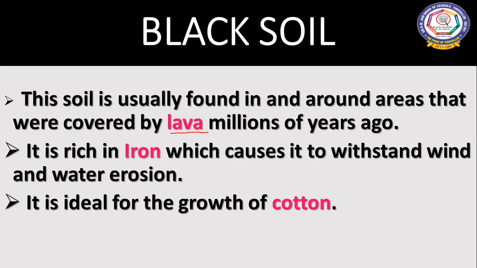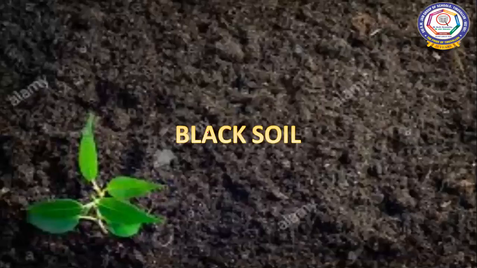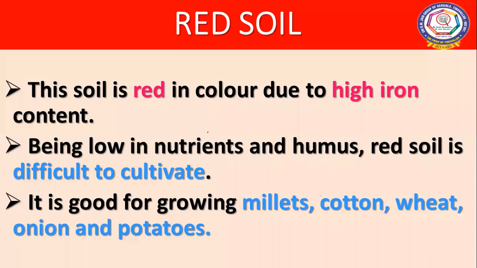So where is this soil found? It is found mostly in the Deccan plateau and in some states like Maharashtra, Madhya Pradesh, parts of Gujarat, Karnataka, Andhra Pradesh, and various other places. And what are the crops that we can grow in this black soil? It is good for the cultivation of cereals, pulses, oil seeds, citrus fruits, and vegetables, as usual. Cotton also, cotton is the best grown crop. Okay, so this is about the black soil. Now let us go to the red soil.